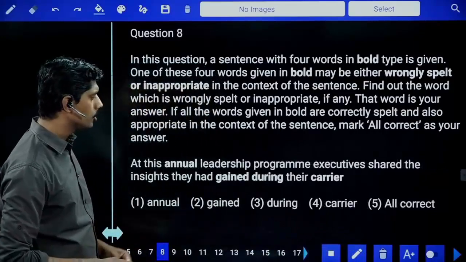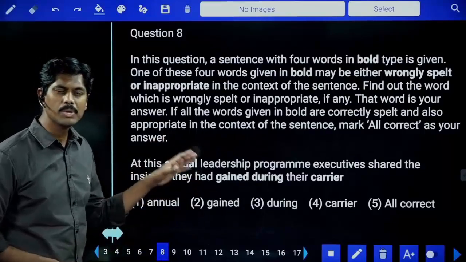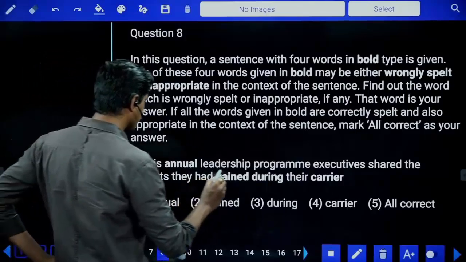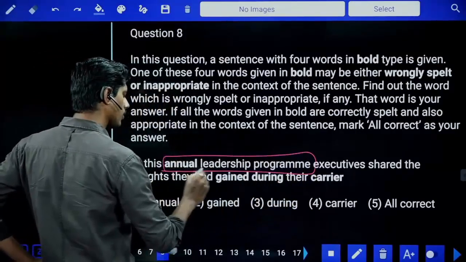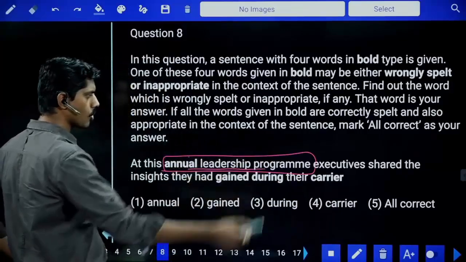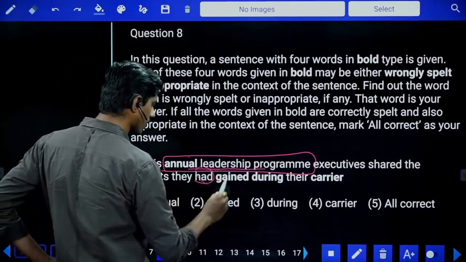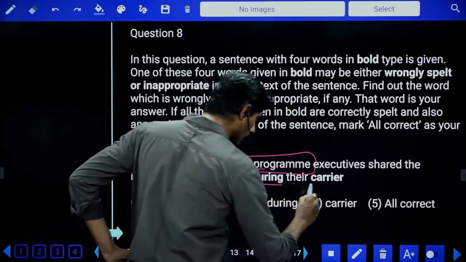Annual, gained, during, career. All appear correct in terms of spelling. Let me read the sentence for an inappropriate word. At this annual leadership program. Annual leadership, okay, adjective noun combination. Executives shared the insights they had V3, okay, they had gained during their career.